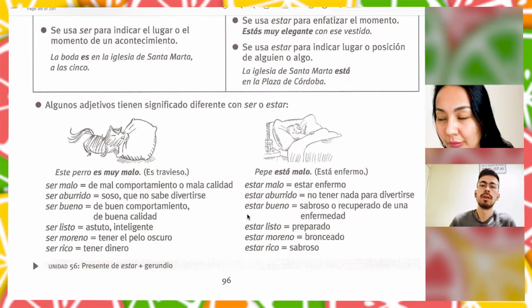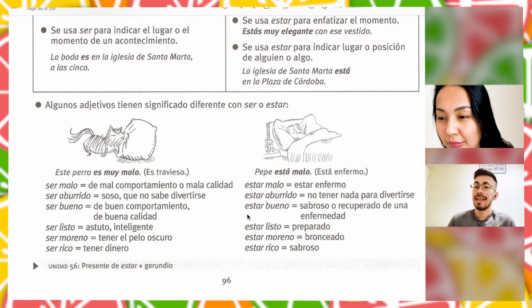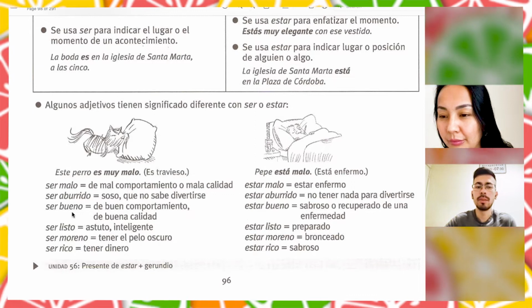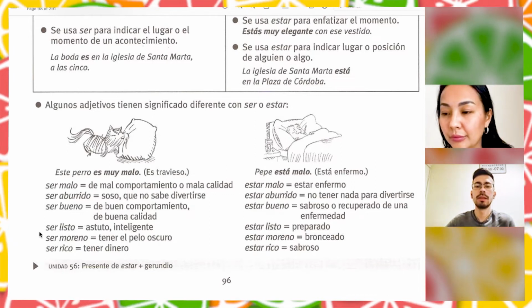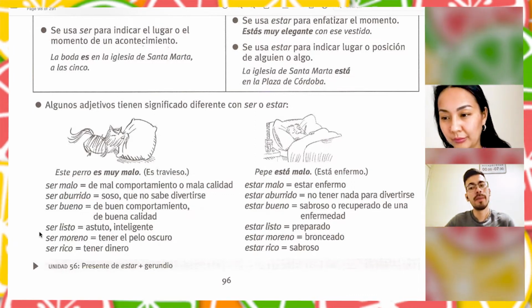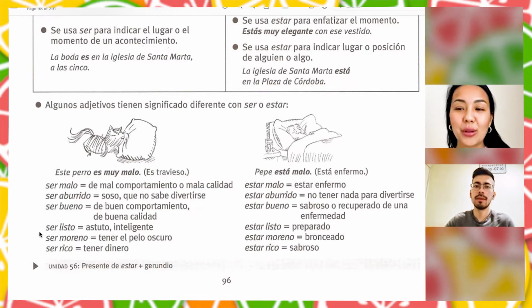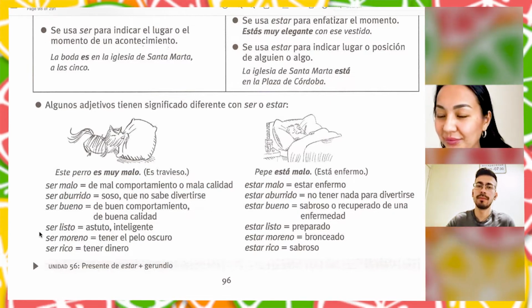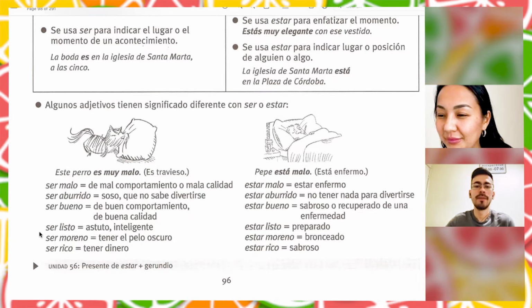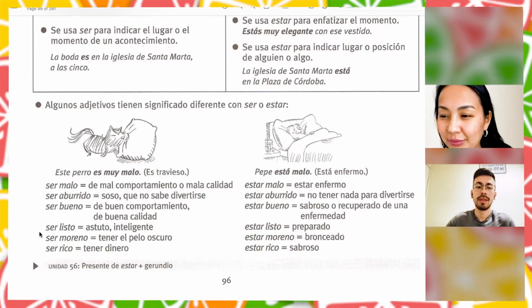Okay. Ser listo, right? Listo. It's to be intelligent. Estar listo means to be ready. That's why you say estoy listo. Yes. Estás lista. Yes, to be ready.